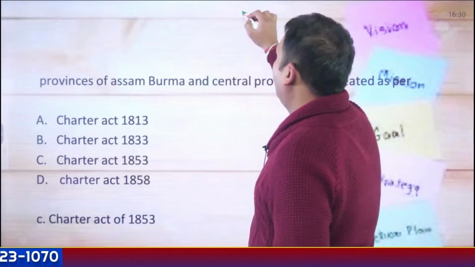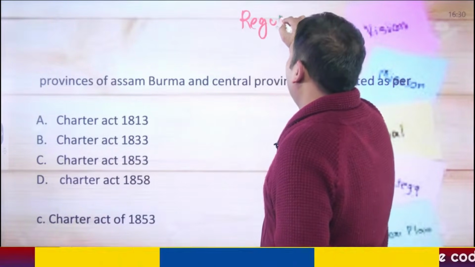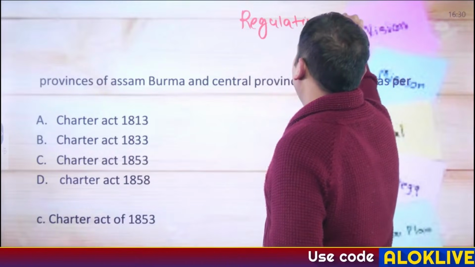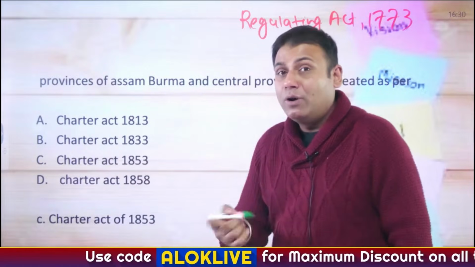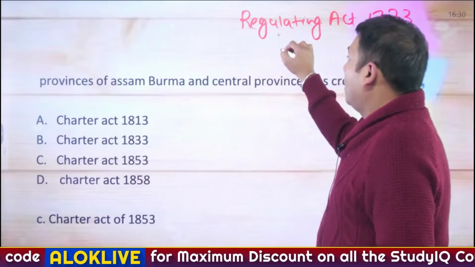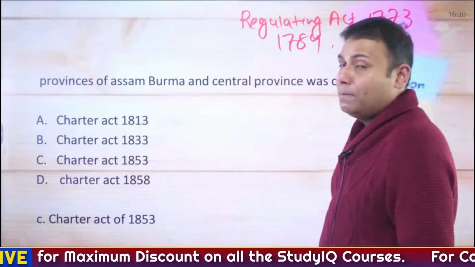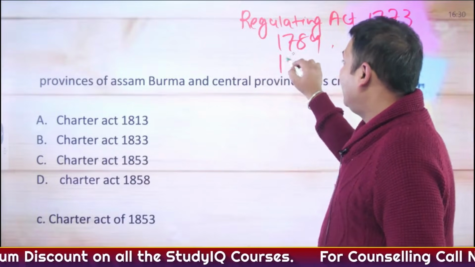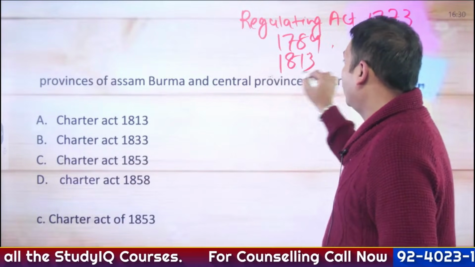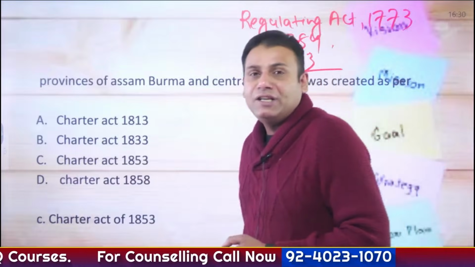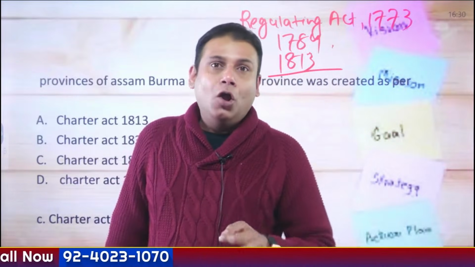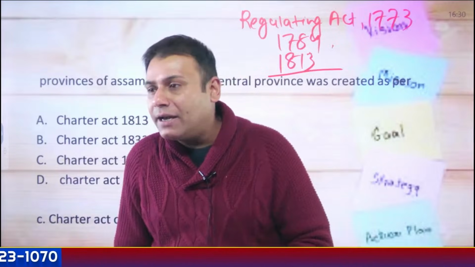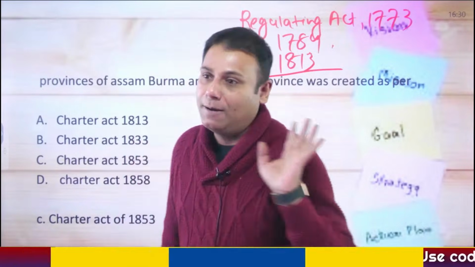Also study important charter acts. Which are the important acts that you have to study? Regulating Act 1773, which designated the Governor of Bengal as Governor General of Bengal. Pitt's India Act 1784. Charter Act 1813, very important because the monopoly of the English East India Company ended, but not completely. The monopoly was still kept intact in terms of tea and China.